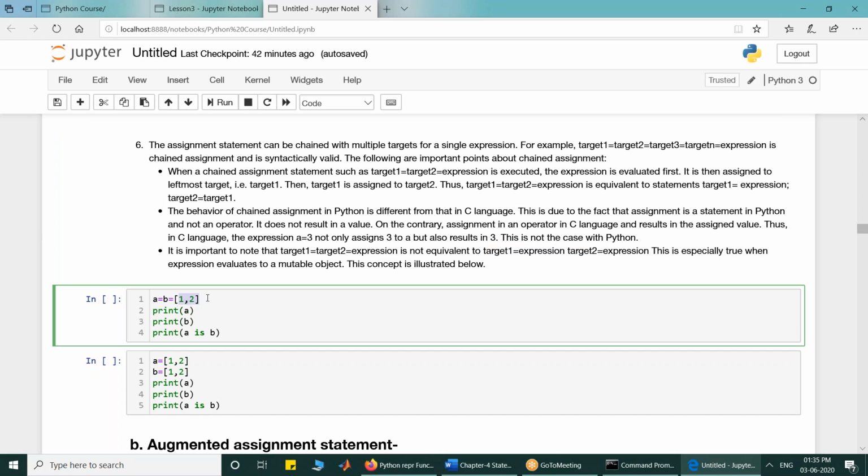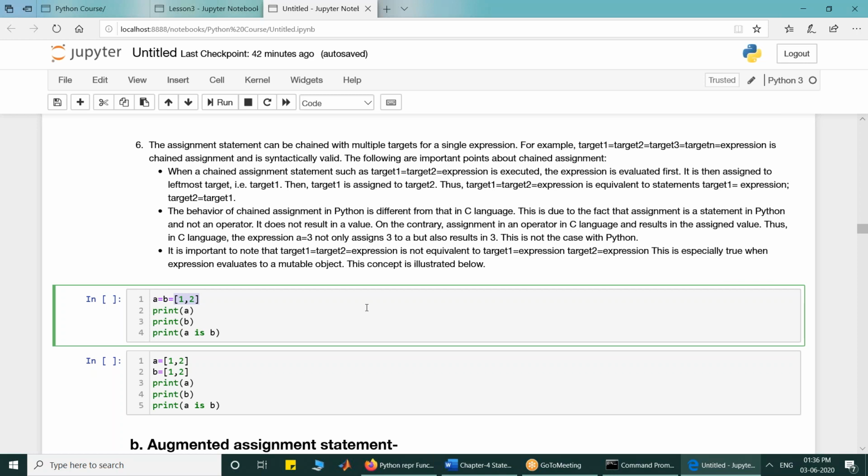Now A is equal to B is equal to 1, 2 is written. So this is chained assignment. How will it be evaluated? Firstly, 1, 2, the list, is evaluated. So the result comes out to be the list 1, 2. Then this is assigned to A, so a data object is created and A starts referring to that.